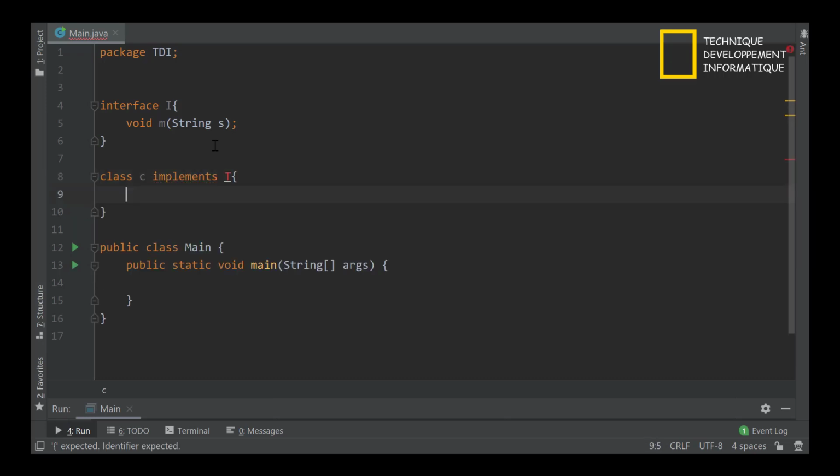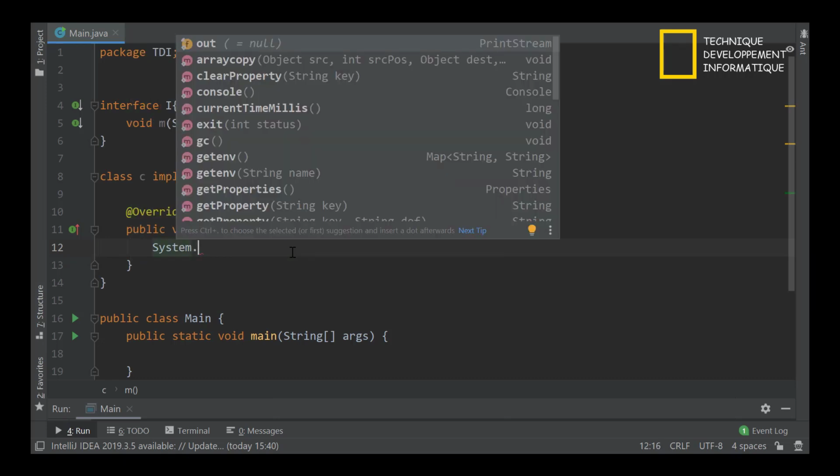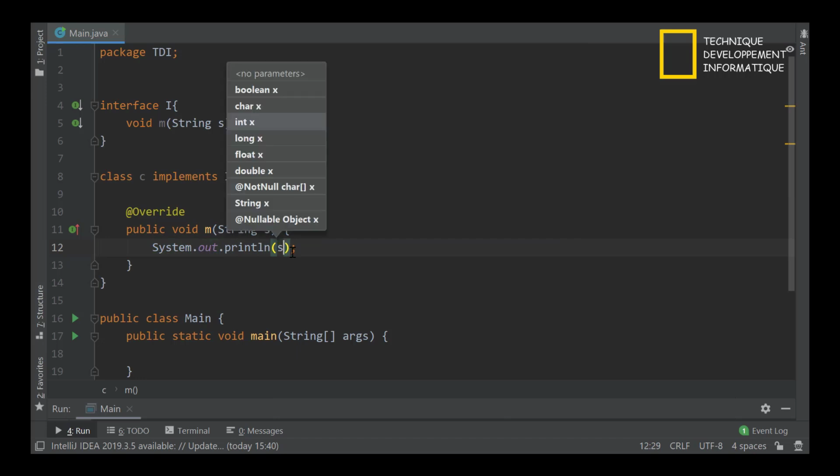I will implement the method existing in the interface, with an implementation that just takes this parameter and displays it.